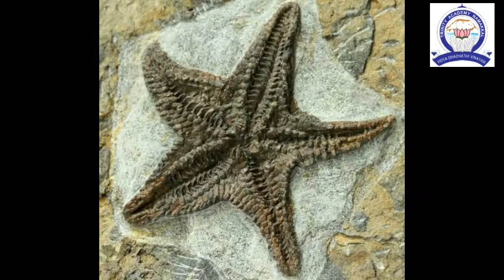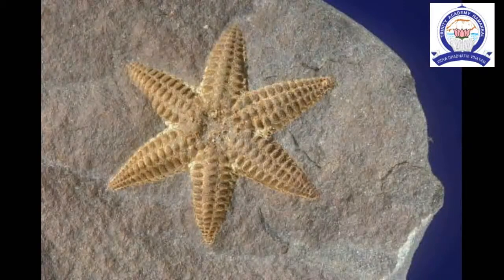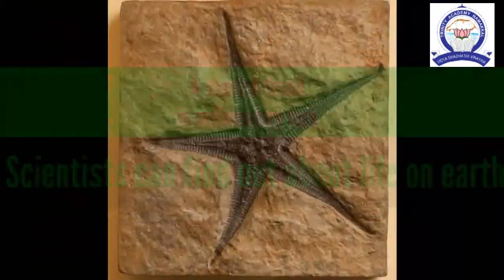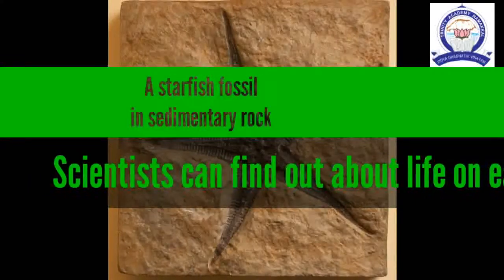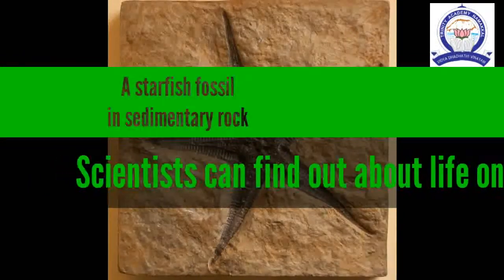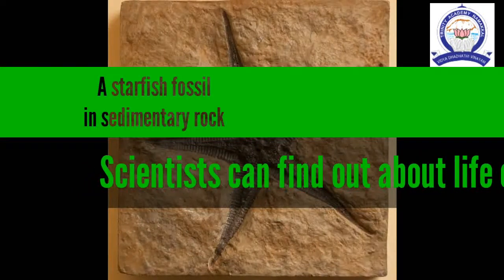Scientists can find out about life on Earth by studying sedimentary rocks because the traces of ancient plant and animal life called fossils are found in them. These may be cells, bones of animals, prints of leaves, or footprints.